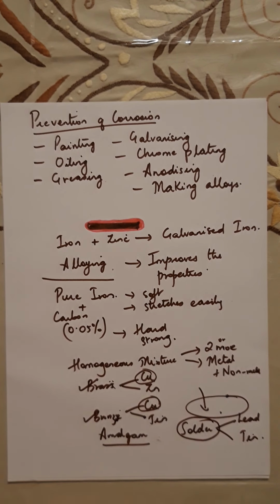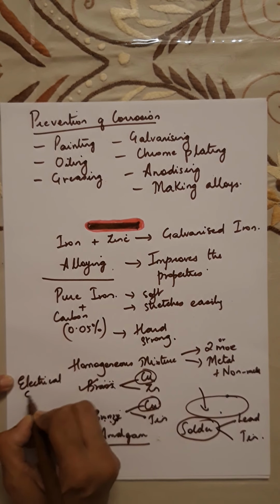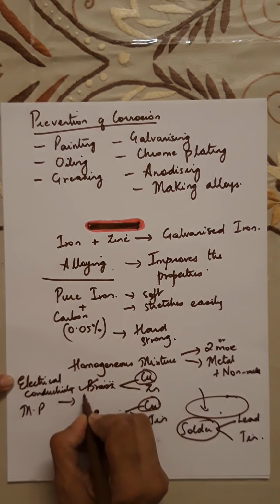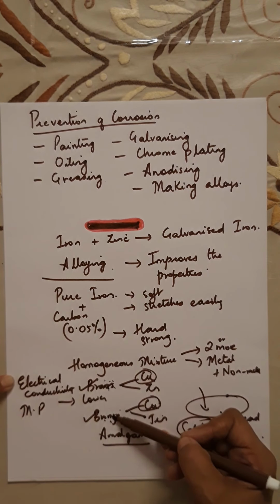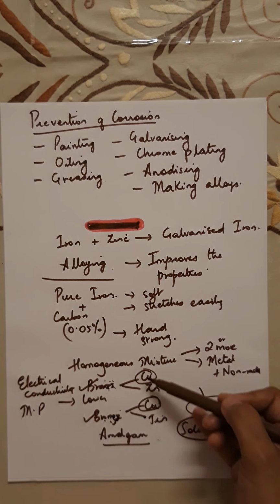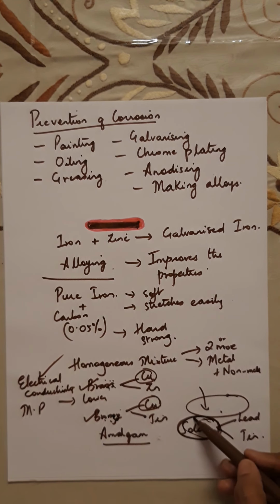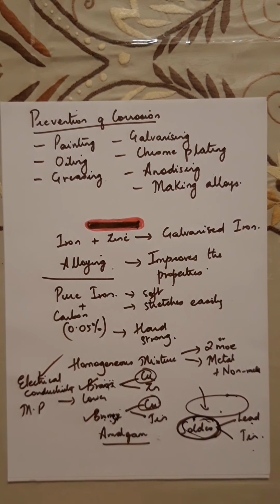Okay, so remember two things. When you make an alloy, their electrical conductivity and their melting point is lower than that of the metal. So electrical conductivity of brass and bronze is low. They are not good conductors of electricity, but copper is a good conductor of electricity. And if you look at solder, the melting point of solder is low. So solder is an alloy of lead and tin. So since their melting point is low, they are used for welding wires together.